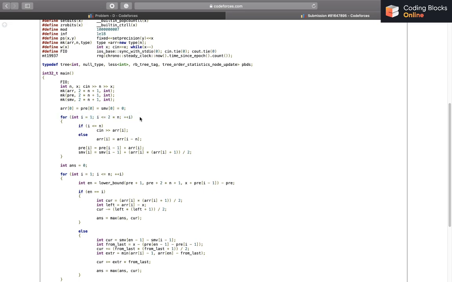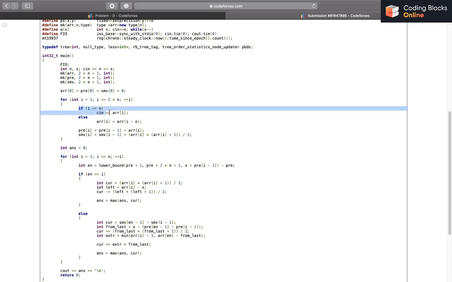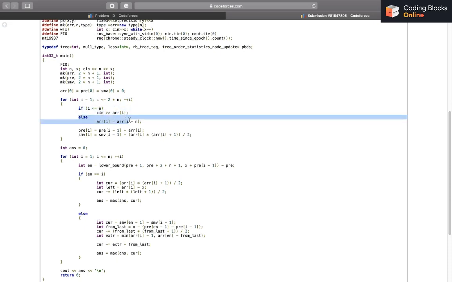So I iterate from 1 to 2n. If i's value is less than or equal to n, it means that I want to read in that value. Else I'll just say that it is equal to the same value which was present n spaces before myself.